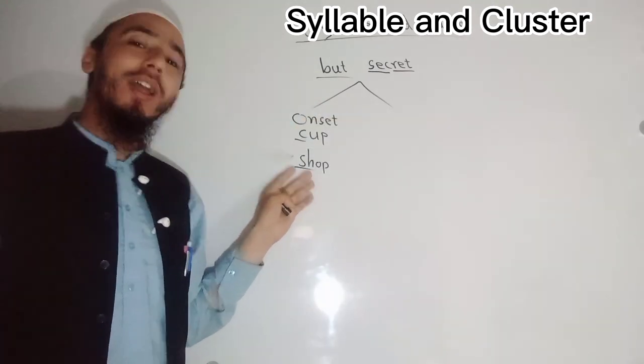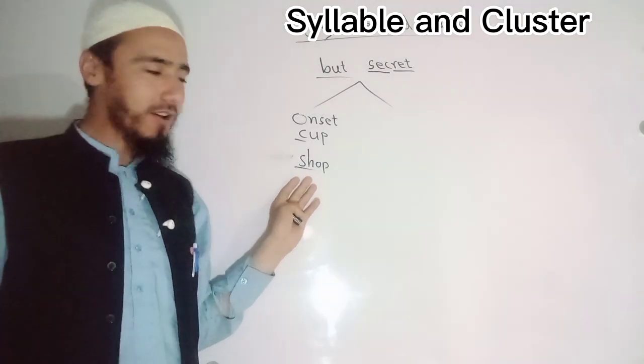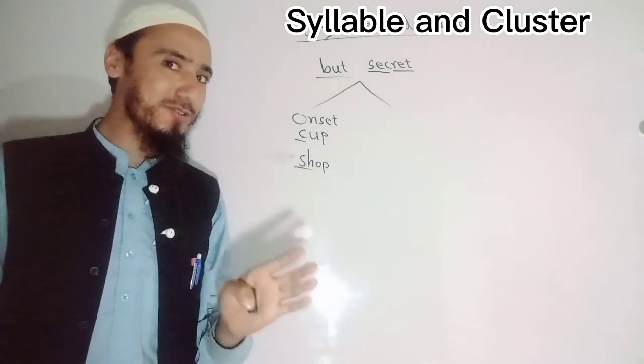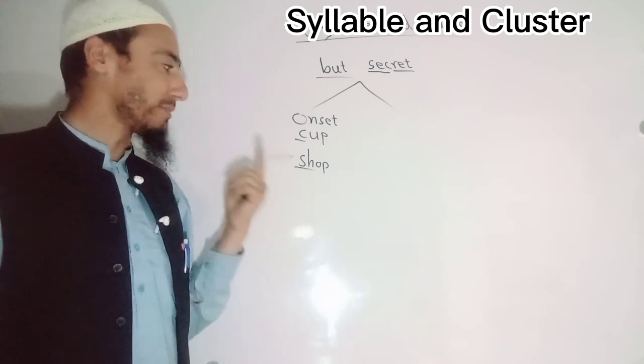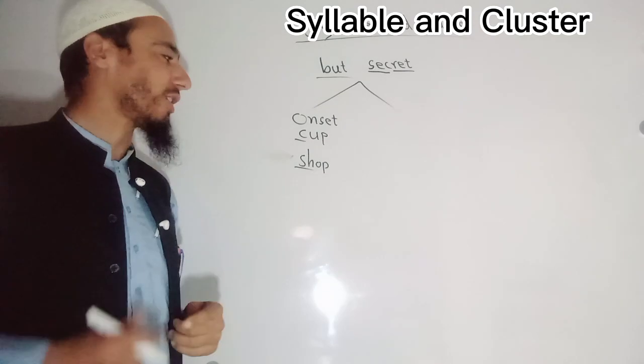And we also call it a digraph, the combination of two consonant sounds or the combination of two letters which make one sound, that is called a digraph.